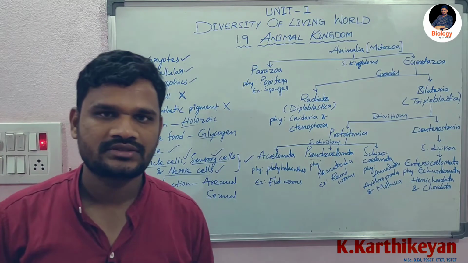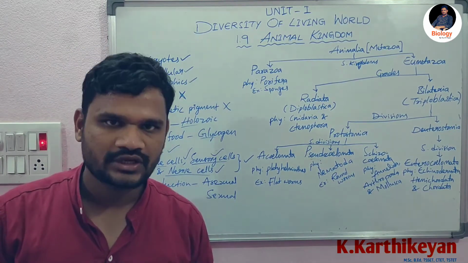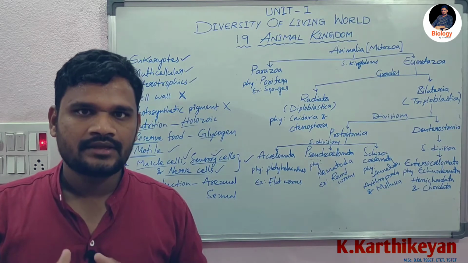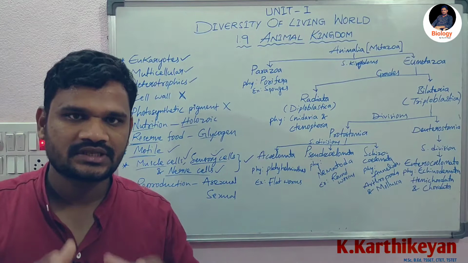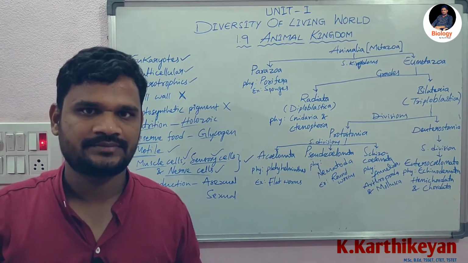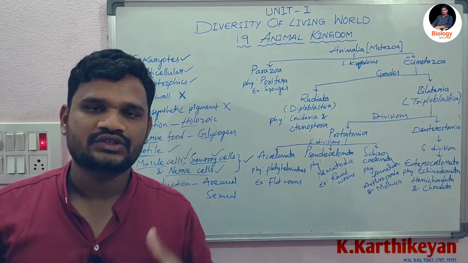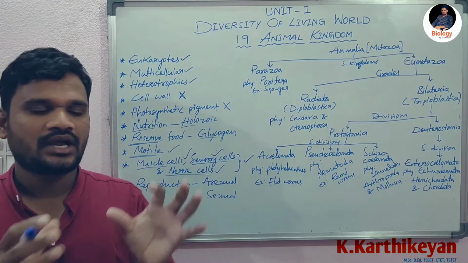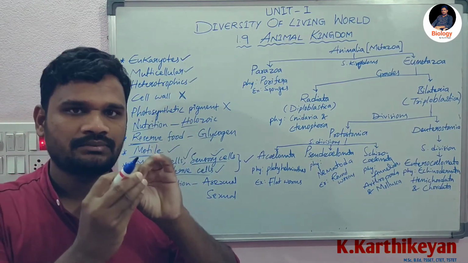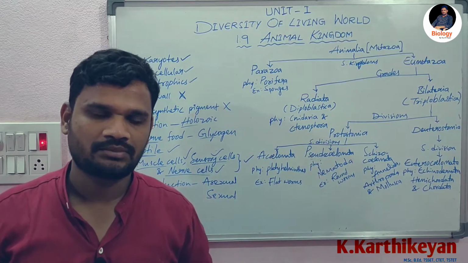And the next and last characteristic of animal kingdom organisms is reproduction. Reproduction means giving birth to the next generation. This reproduction may be of three types in all organisms: vegetative reproduction, asexual reproduction, and sexual reproduction. Vegetative reproduction means a part or a piece of a body part becomes a new organism, that is vegetative reproduction.